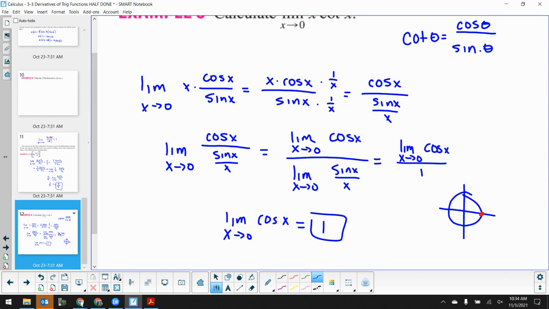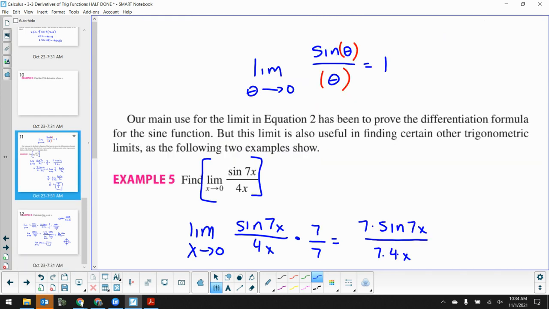Questions about that? And all of that came from the limit as x goes to 0 of sine x over x is 1. Or the limit as theta goes to 0 of sine theta over theta is 1. All of that comes from that identity right there. Okay? And you know you use that when I give you a limit.